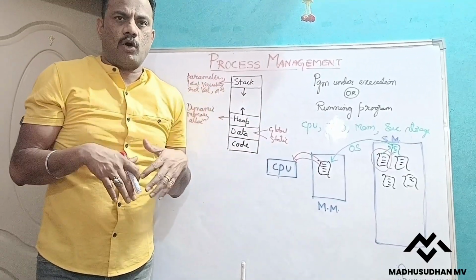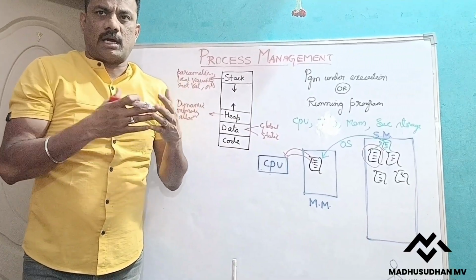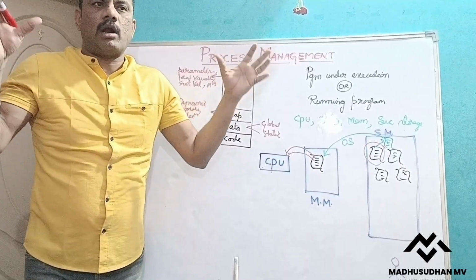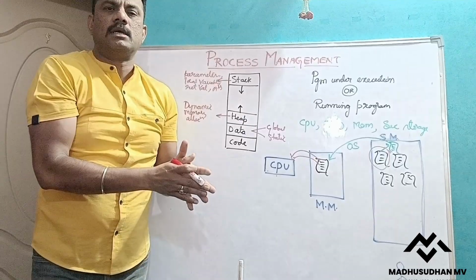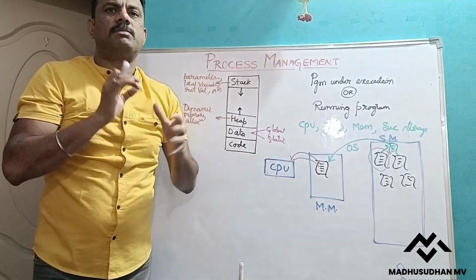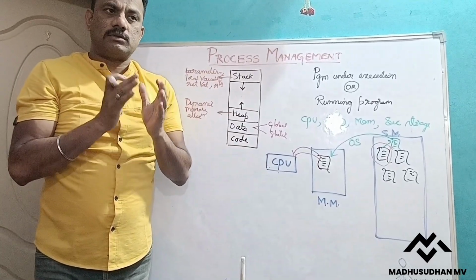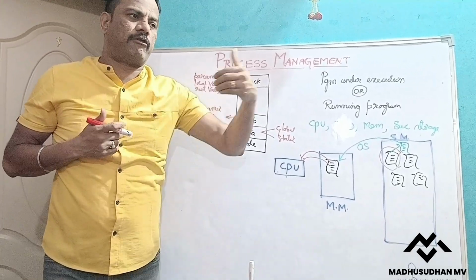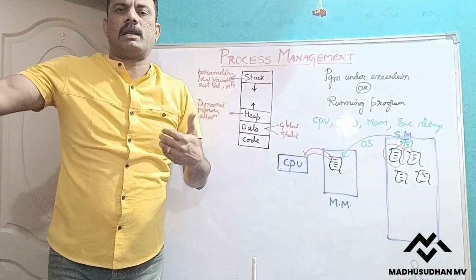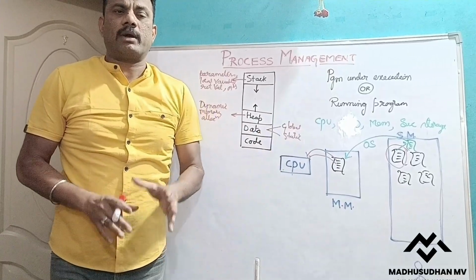See, when we are in our home, our parents' dresses, our dresses, our sibling dresses, we are not simply dumping them at one place. What happens if you dump it at one place? Picking or storing may take too much time. So what we do is we store them separately: our dress separate, our father's dress separate, mother's dress separate. That way we keep the dresses separately.